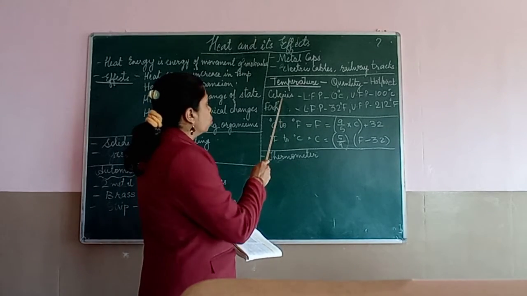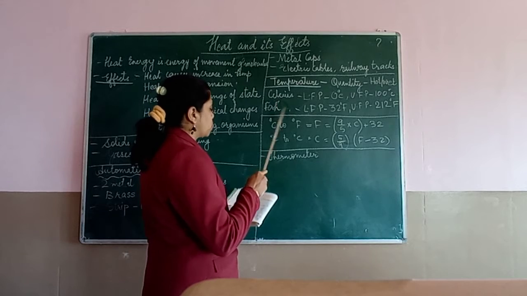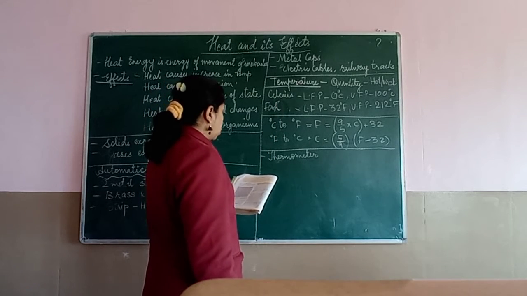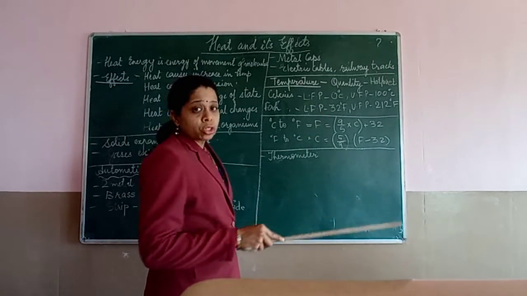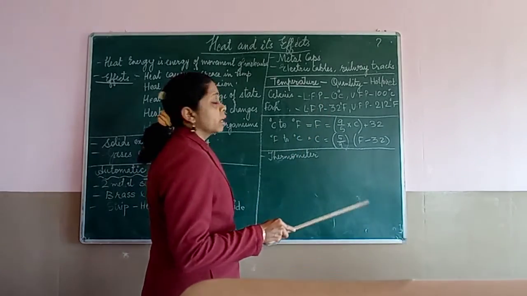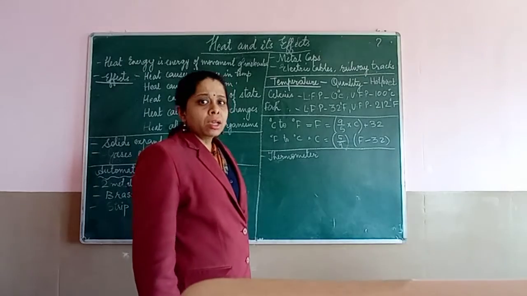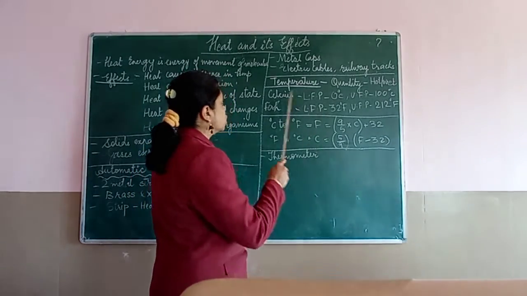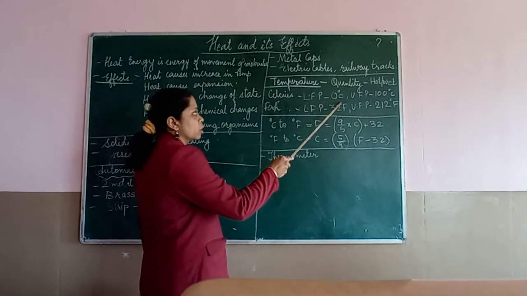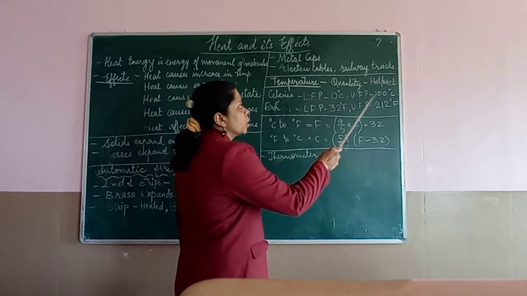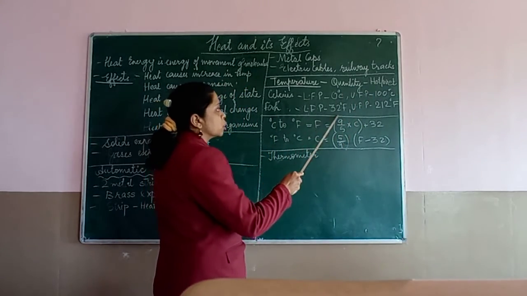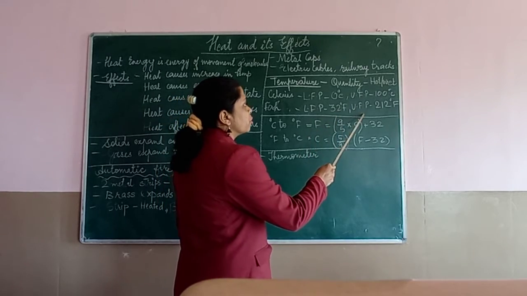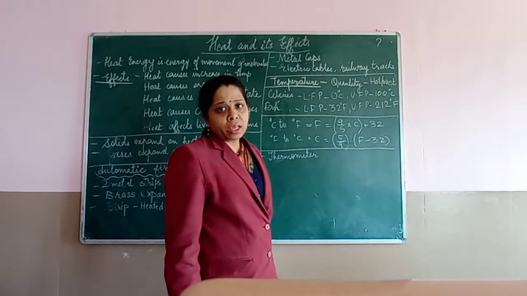Okay, there are two systems we can follow, the Celsius one and the Fahrenheit one, which are used to measure the temperature. And there are 2 points, the lower fixed point and the upper fixed point. For the Celsius scale, the lower fixed point is 0 degrees Celsius and the upper fixed point is 100 degrees Celsius, whereas in Fahrenheit, the lower point is 72 degrees Fahrenheit and the upper fixed point is 212 degrees Fahrenheit.